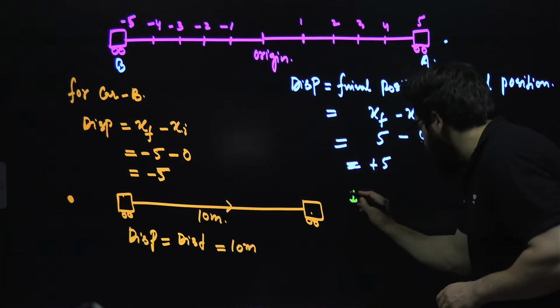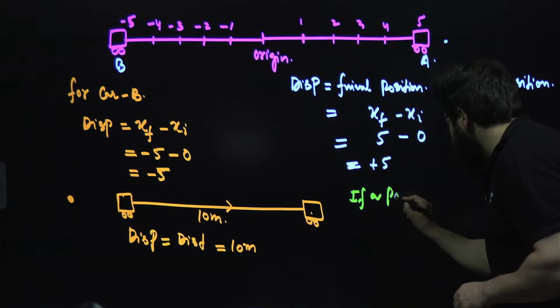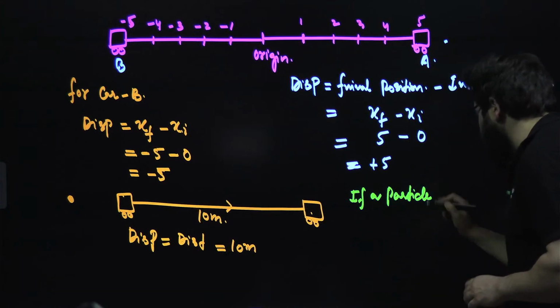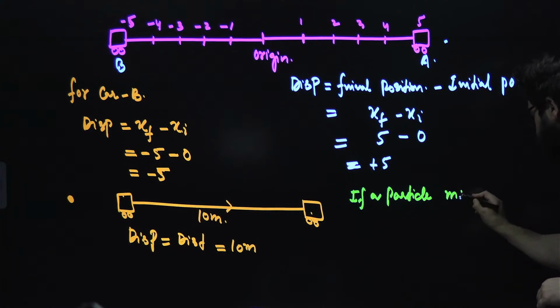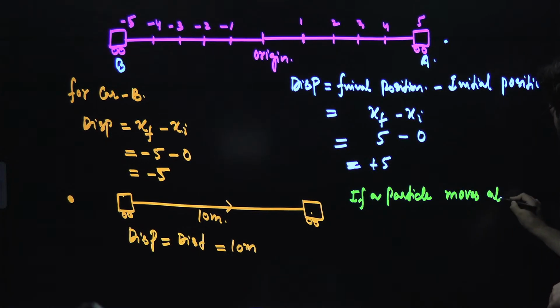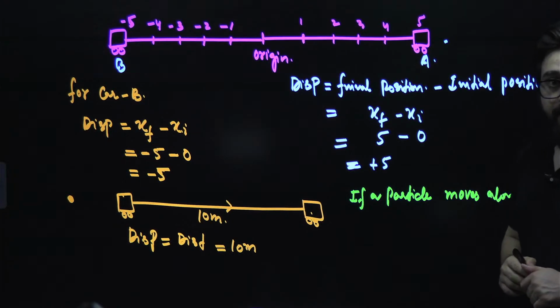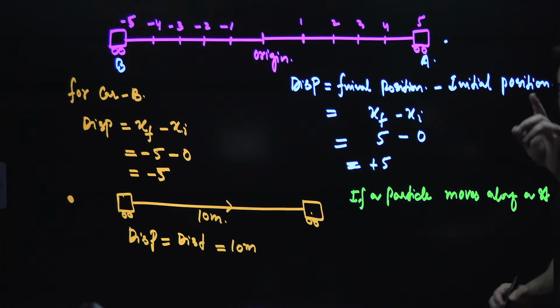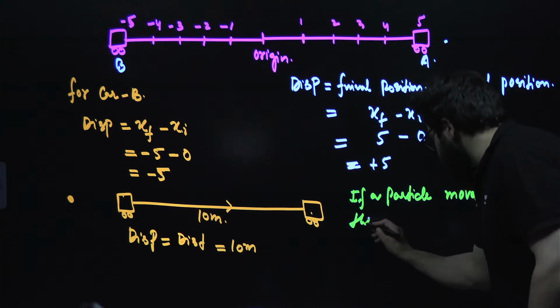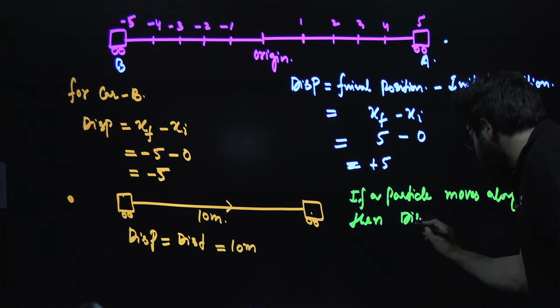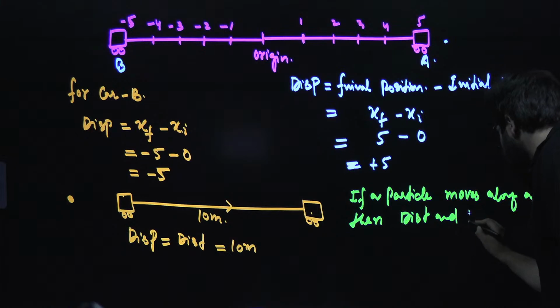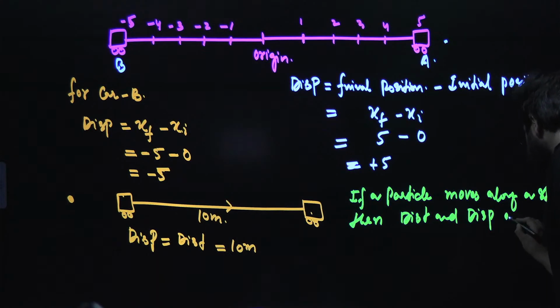If a particle moves along a straight line, then in that case distance and displacement are equal.